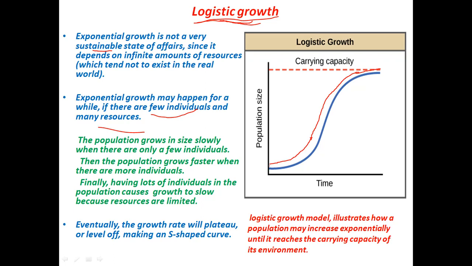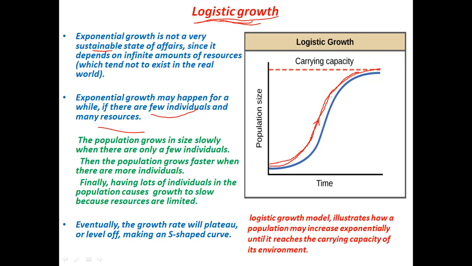Here you see the population is growing a little faster, which means more individuals are adding up. And when more individuals are adding up, the population growth will start slowing down. Why will that happen? Because we have limited resources.